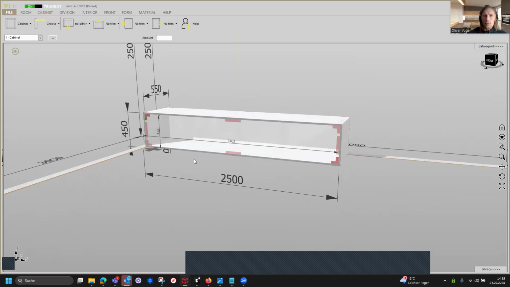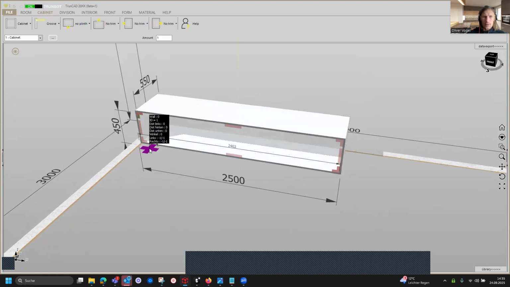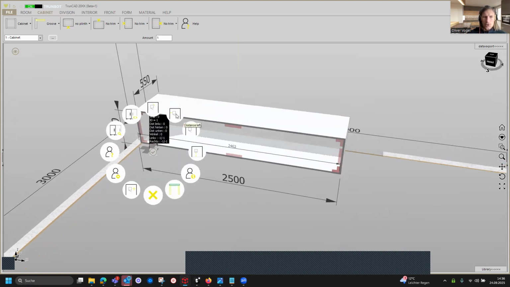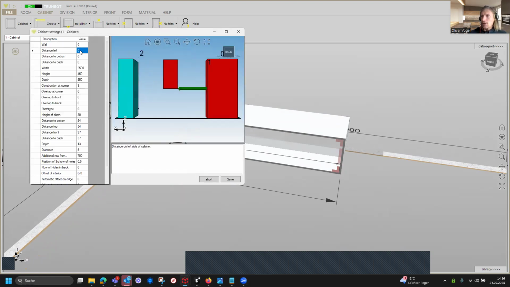So now we also need to change the distance. Therefore, if we click on here, you can change here the distance to left and to bottom. If you also click on a setting menu, then you can here change the distance to the left side, which is 1250, as well as to the bottom, which is 150, and we save it.